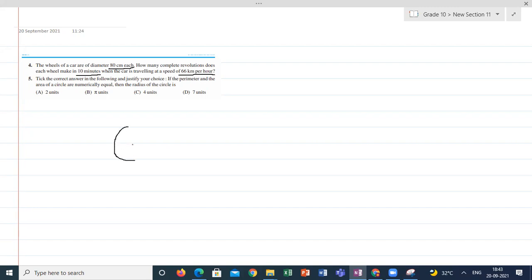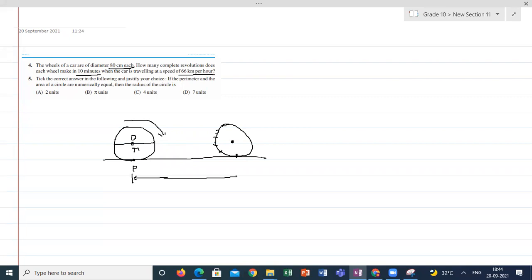Suppose I have a wheel of diameter d and radius r. If it completes one revolution, suppose this point is P on the contact with the ground. What is the meaning of completion of one revolution? If it is rotating like this, P will move like this and come back to its ground level. So this is the distance covered by the wheel for one revolution.